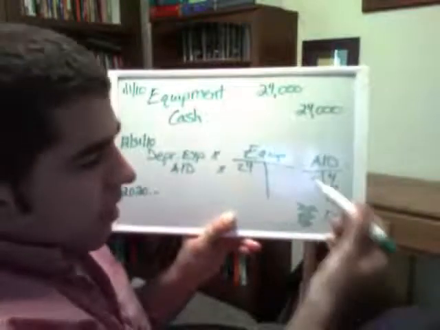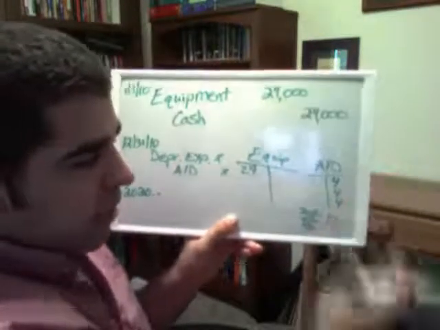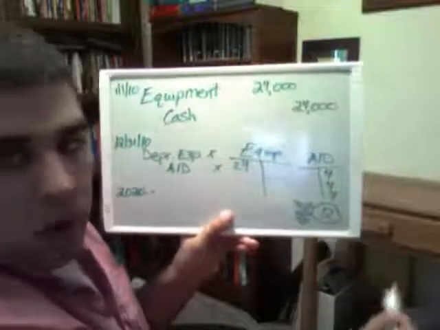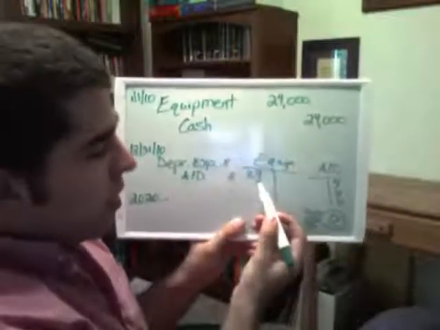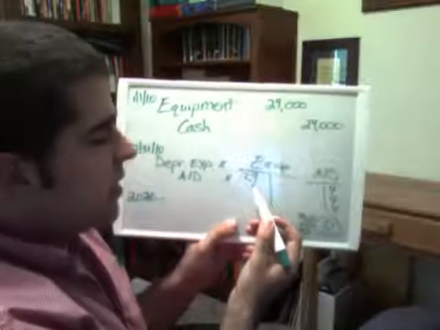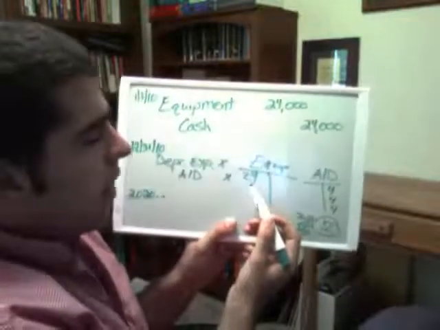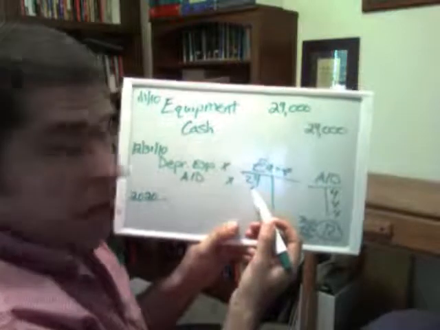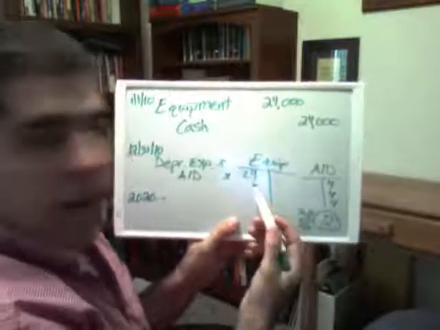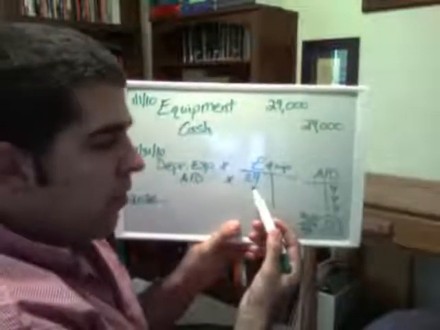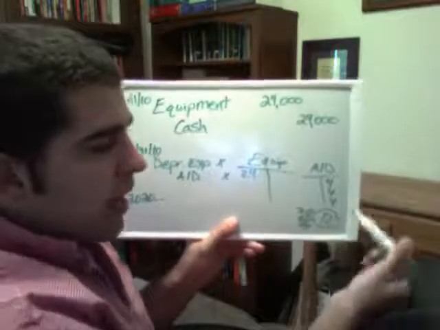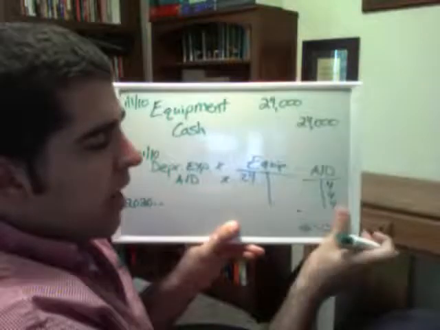So we're writing down the equipment using this account, accumulated depreciation, to show what we estimate that amount to be if we were to sell it at that time. We don't want it on the books at 24 anymore unless it's a piece of land. Land doesn't typically depreciate. It typically goes up in value actually, but the equipment, just like a new car, once you drive it off the lot, that's going to go down. You're not going to be able to sell it for the same amount. The equipment, we're going to be writing it down through accumulated depreciation over time.